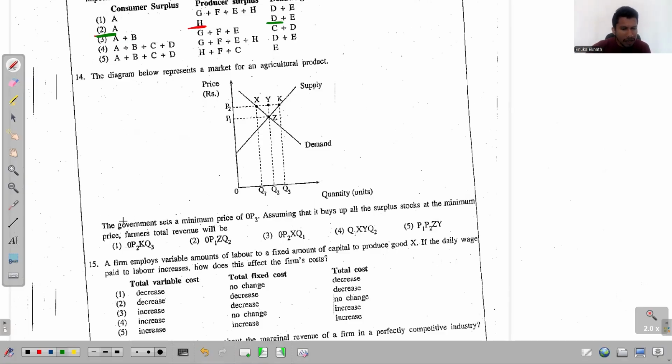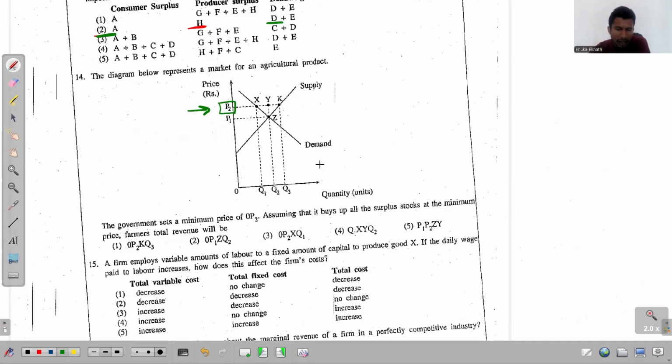Right, now read the given thing. The government sets a minimum price of OP2. Yes, the minimum price of OP2, assuming that it buys up all the surplus stocks, as we assume, right? Assuming that it buys up all the surplus stock at the minimum price, farmers' total revenue will be... So this is the price of